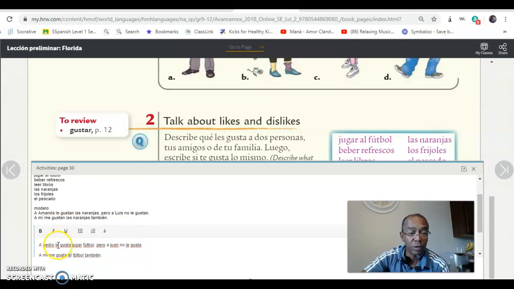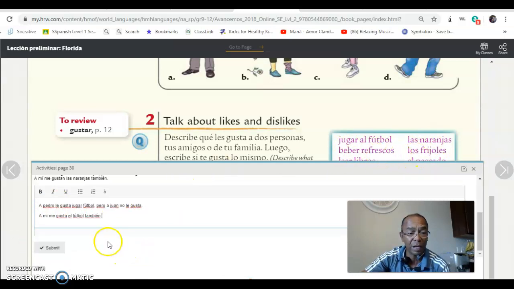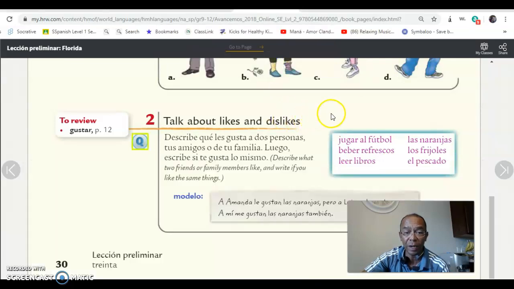Make sure that you do your own, make your own. You can use jugar al fútbol, beber refrescos, las naranjas, los frijoles, el pescado, los libros, okay? And click submit. That's all the activity that you have to do for today. Make sure to use le and les, okay? If you're talking about more than one, it's les. Talking about one person, le, okay? If you have any questions, please don't hesitate to ask me. I'm right here. Nos vemos pronto.